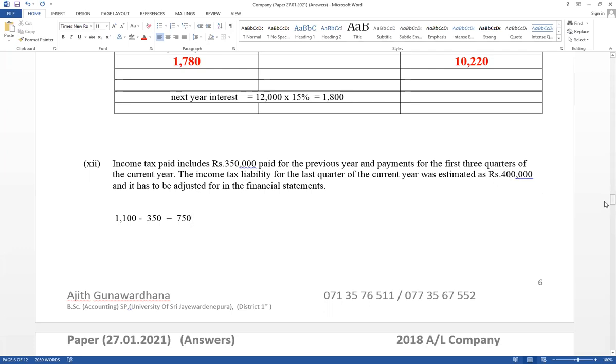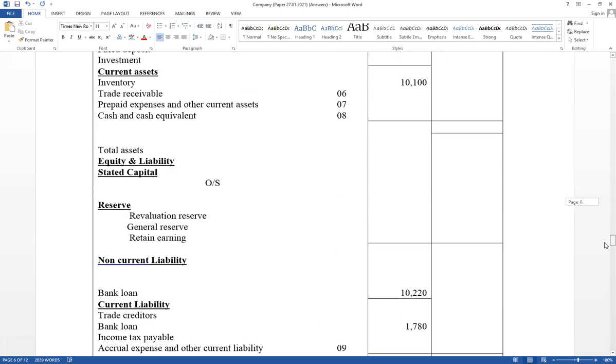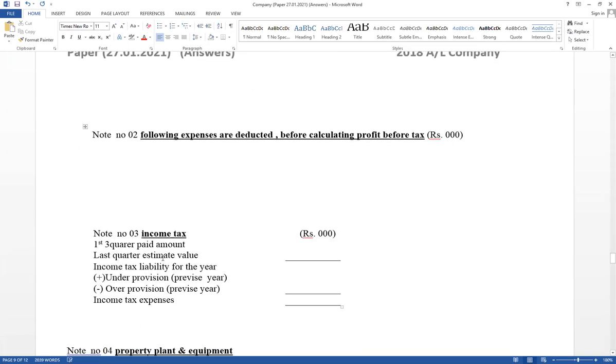Right, more on adjustment note number 3: income tax should be adjusted. The first 3 quarter paid amount is not given directly, but the total paid amount of 1,100 is given. From that value, 350 paid for the previous year's last quarter should be deducted. Therefore, 1,100 minus 350, therefore 750. That is the first 3 quarter paid amounts.